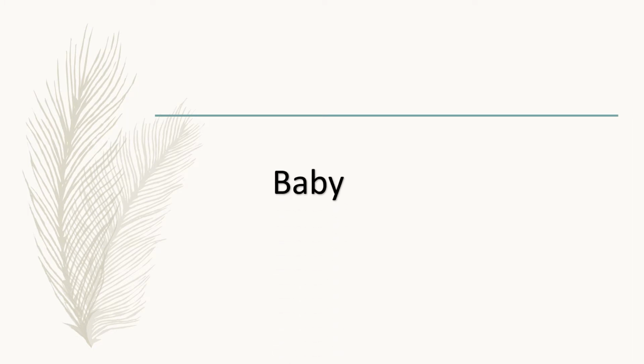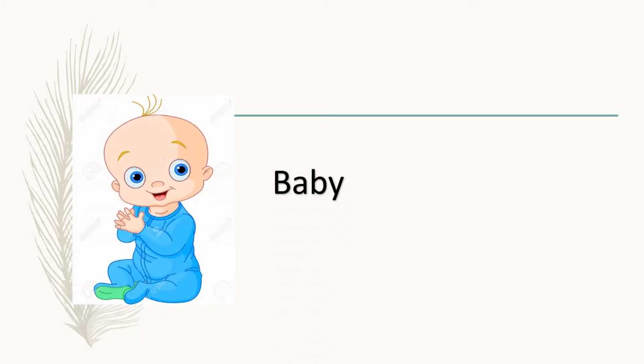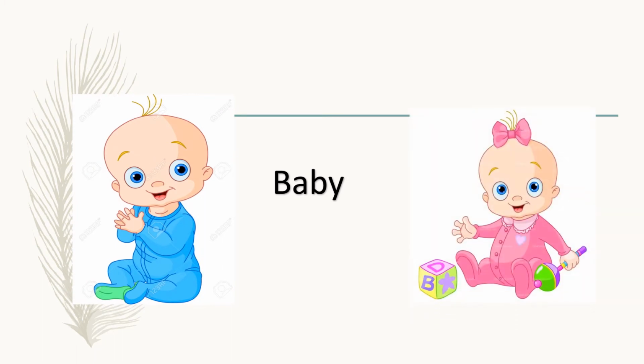Baby. Baby is a word that can be used for both boy and girl. Thus, baby is a common gender. Remember, the names which are used for both male and female are the common genders.